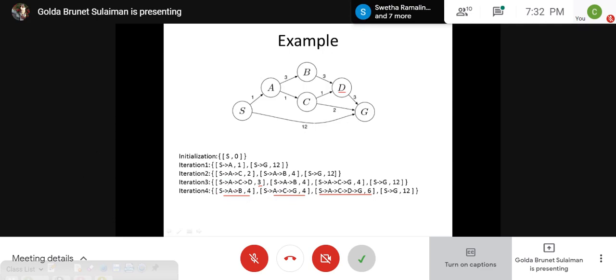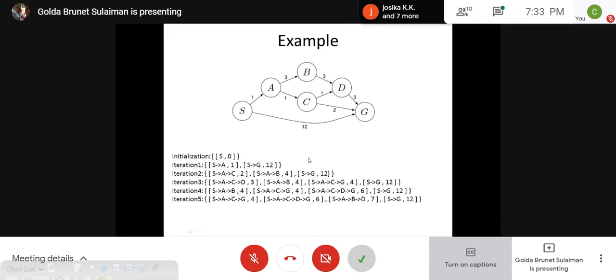So in our example we have taken this path on the top of the heap, and we will remove that element, SAB. And we check for B. What are all the neighbors? So we have D. So what is the cost? We have already 4, so 4 plus 3 is 7, so it will appear somewhere here. And automatically this will come to the top.